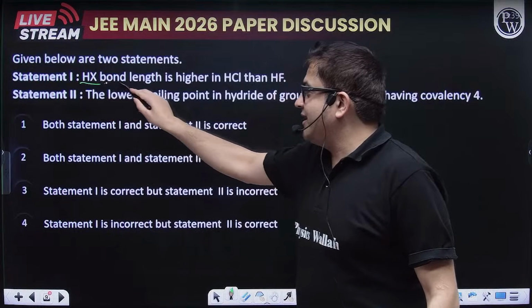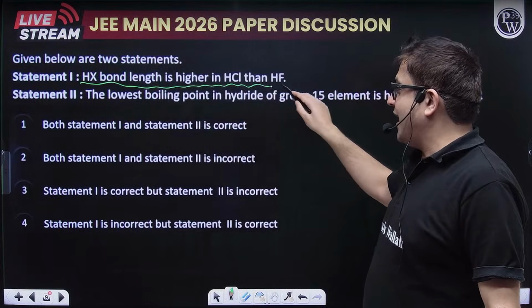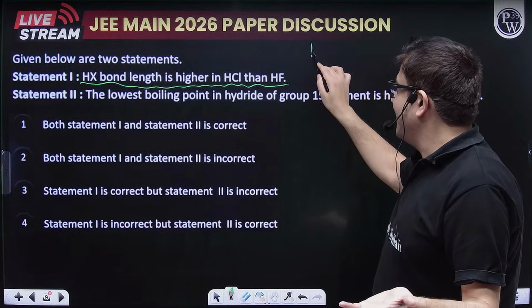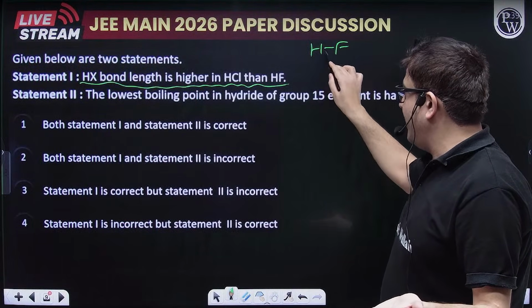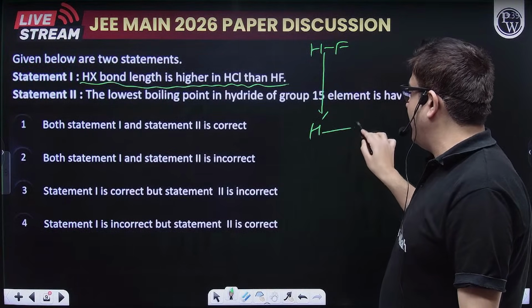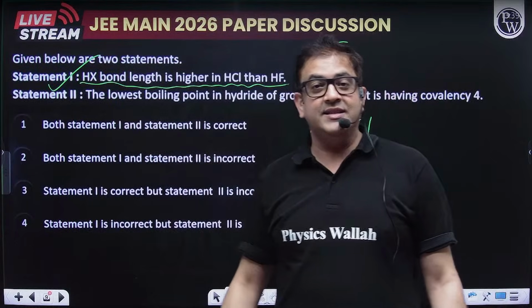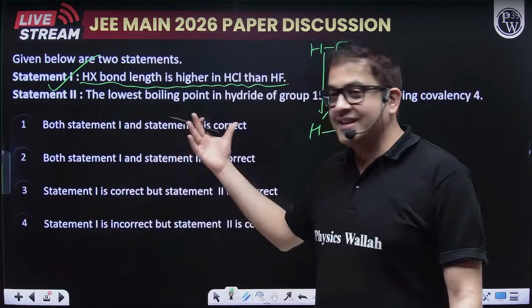The statement 1 says HX bond length is higher in HCl than HF. Sir, down the group bond length increases. So HF bond length will be small, and as you go down the group, HCl bond length will rise. So obviously, even if you are a 9th standard student, you will know that statement 1 is correct.